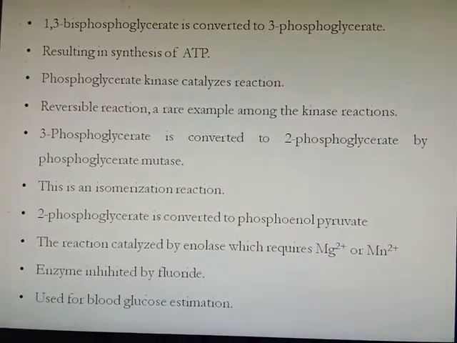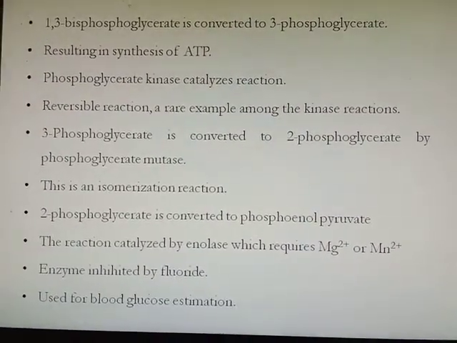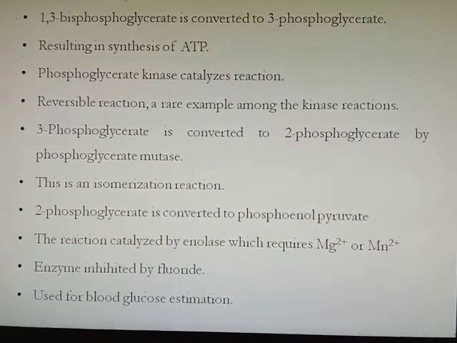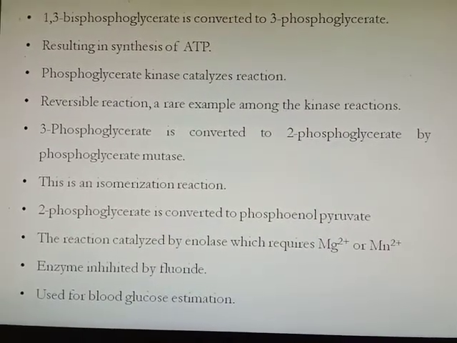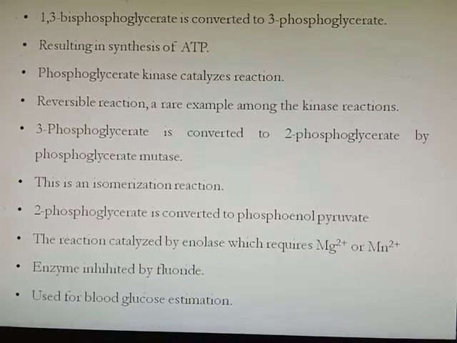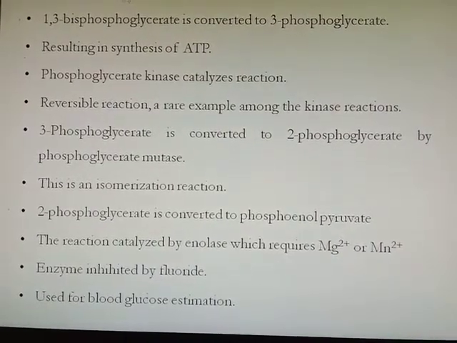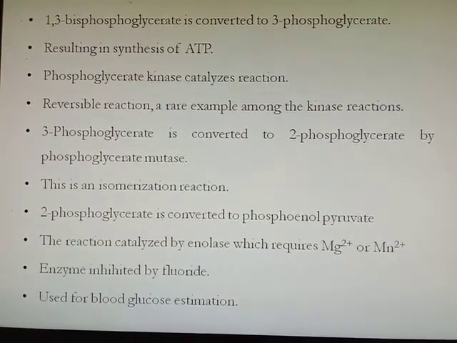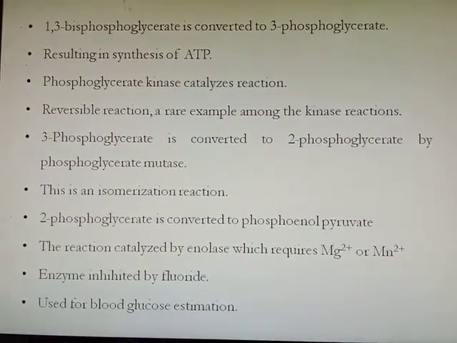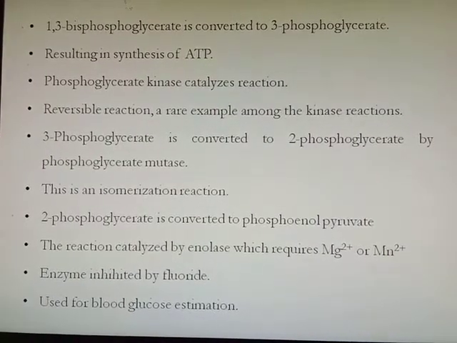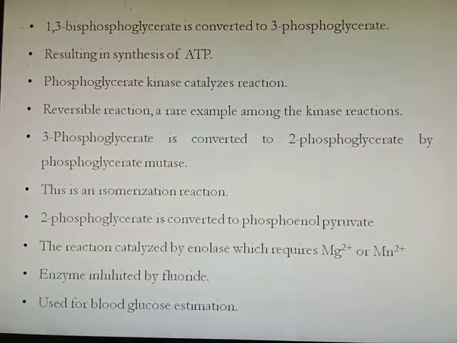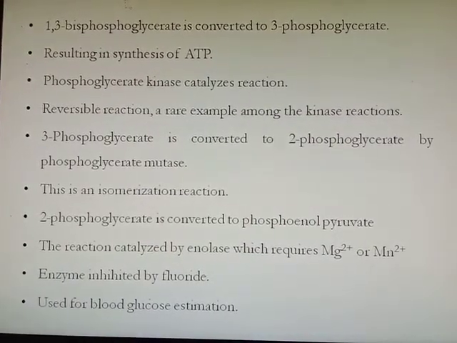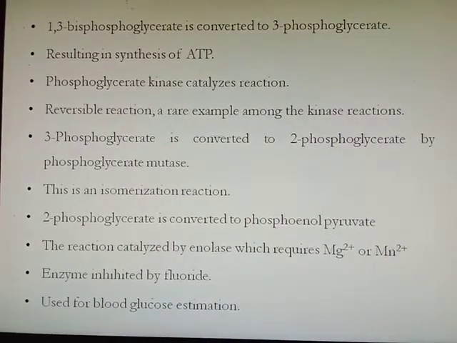Then 1,3-bisphosphoglycerate is converted into 3-phosphoglycerate, resulting in the synthesis of ATP, and this reaction is catalyzed by phosphoglycerate kinase. Phosphoglycerate kinase is the enzyme which catalyzes this reaction. It is a reversible reaction and a rare example among the kinase reactions, in which phosphorylation takes place and it is reversible. It is a very rare example.